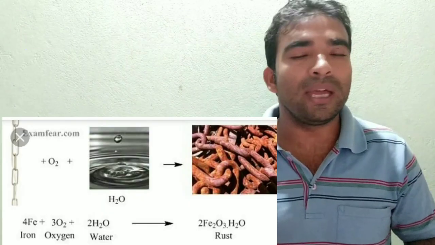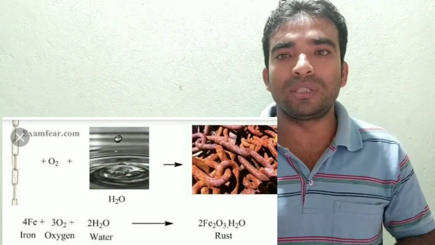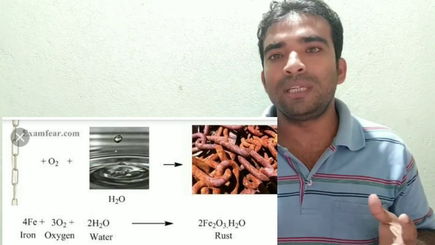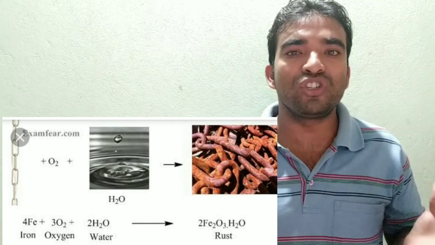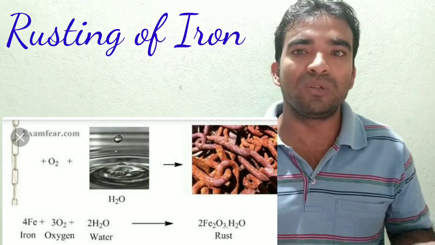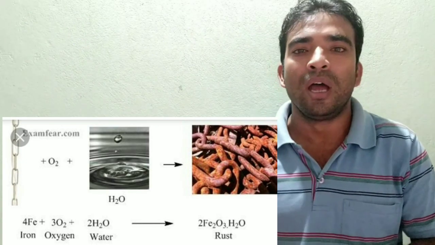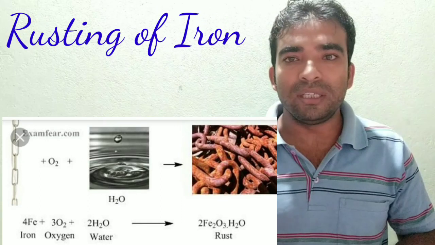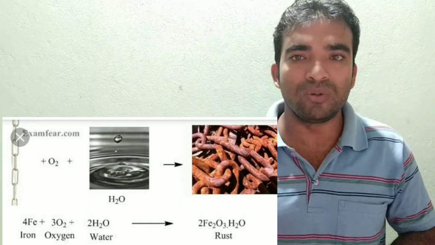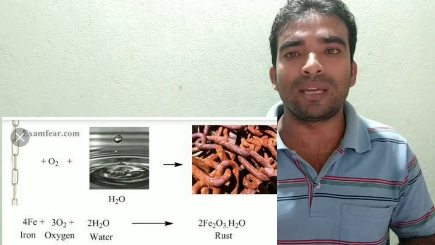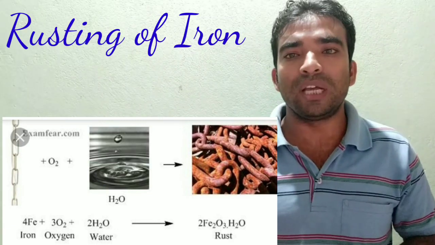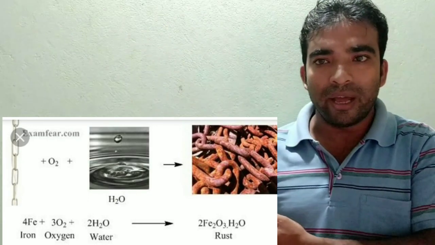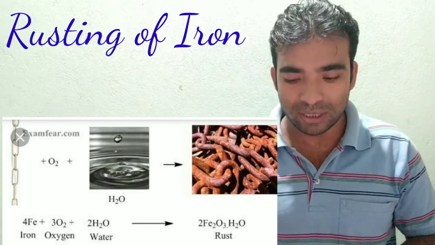When any iron material is left outside for a few days or a few months, the oxygen present in the atmosphere and also the moisture or water vapor present in the atmosphere react with the iron and produce the oxides of iron. These oxides are generally brown in color, and they are known as rust. This whole process is known as the rusting of iron. You can see the equation on my right-hand side, displayed on your screen.